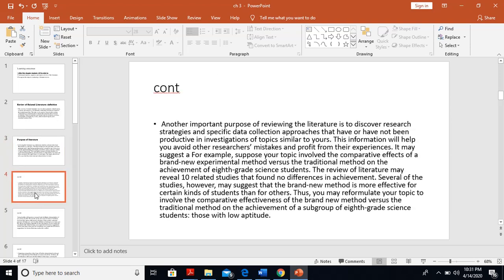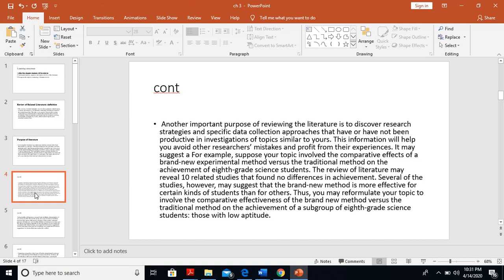Secondly, another important purpose of reviewing the literature is to discover research strategies and specific data collection approaches that have or have not been productive in investigation of topics similar to yours. This formulation will help you avoid other researchers' mistakes and profit from their experiences. It will suggest, for example,